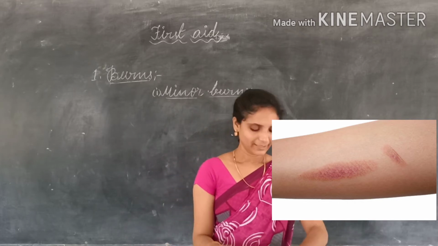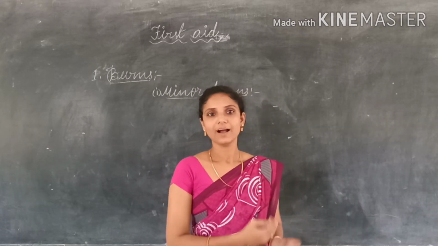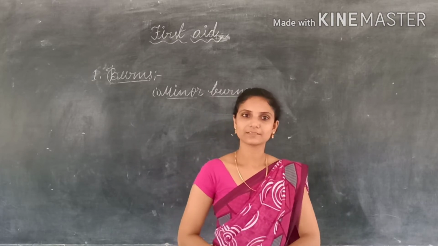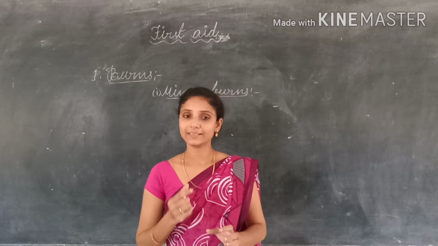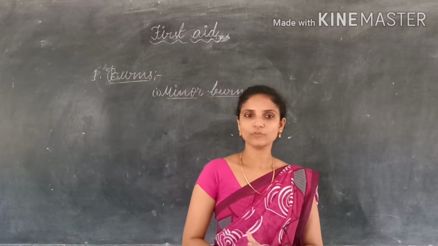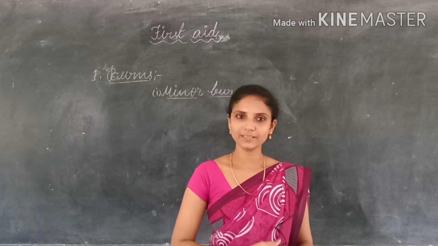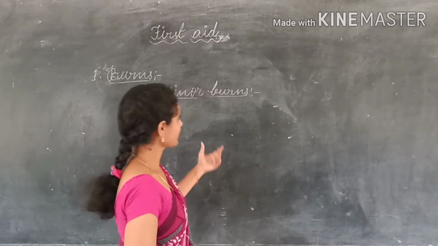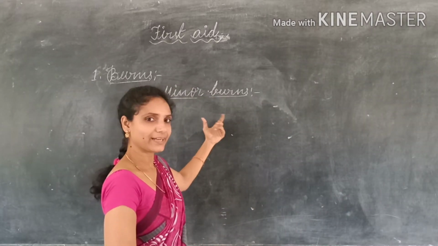First of all, let running water flow over the burn until the pain subsides. Step 2, apply an antiseptic lotion. If antiseptic lotion is not available, we can use a paste of baking soda and water. Here baking soda cools the burn. So this is about minor burns, which can be treated at home.